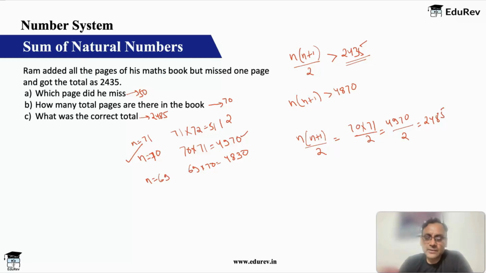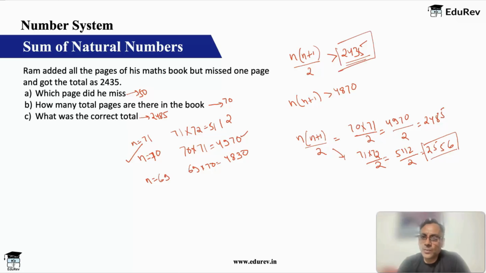Let's assume 71. Then your n into n plus 1 by 2 will become 71 into 72 by 2, which is 5112 by 2, which is 2556. This is the correct total. This is the wrong total. Which page number did he miss? 121. But your book had only 71 pages. How can he miss page number 121? So obviously that is not possible, and hence this is a wrong answer.